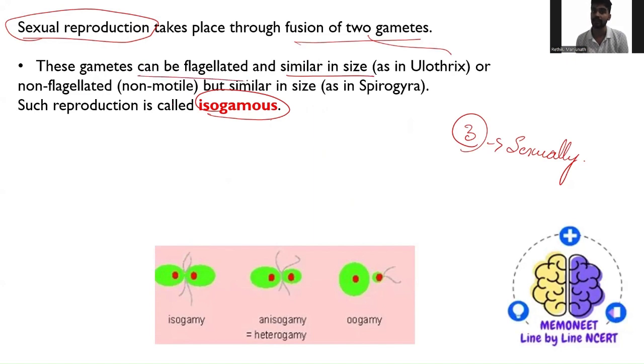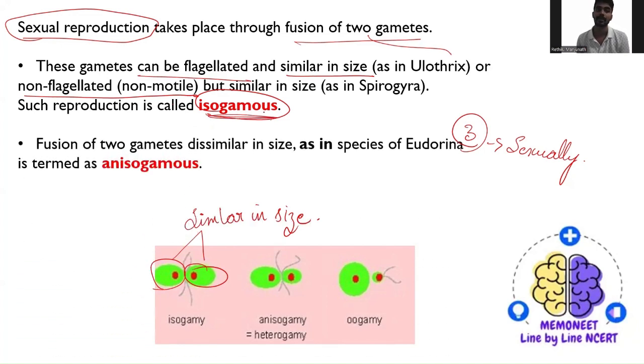They can be flagellated or non-flagellated, it depends upon the species, but they will be similar in size. Here you can see both the male gametes as well as female gametes are similar in size, right? Such kind of reproduction is called isogamous reproduction.